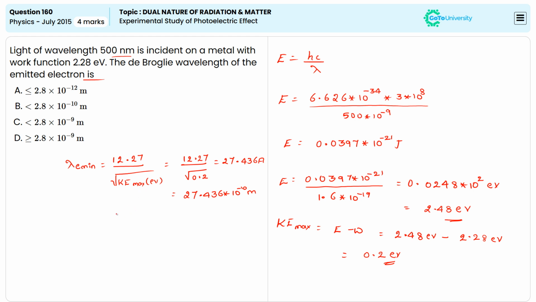Thus, the minimum wavelength of the emitted electron, λ minimum, is equal to 2.7436 × 10^-9 meter. The λ value is greater than or equal to λ minimum, so we can say option D is the right answer.